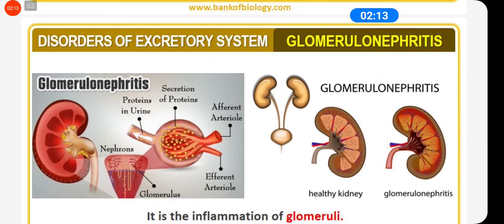Next is glomerular nephritis, which is the inflammation of glomeruli in the kidney. You know that glomerulus plays a very important role in the formation of glomerular filtrate. So an inflammation of glomerulus may lead to glomerular nephritis.